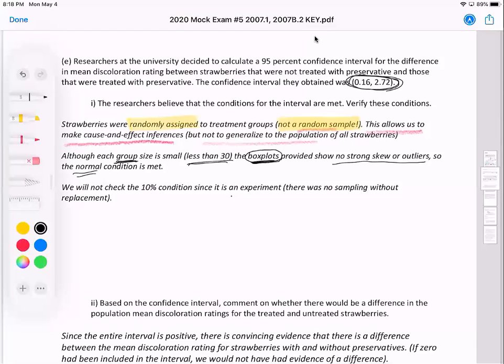In the box plots that you gave me, neither one of them has strong skew or outliers. And then lastly, we will not check the 10% condition since it's an experiment. So typically with experiments, it's safe to avoid all talk of independence. Now, if it's an observational study, a random sample, you should check the 10% condition. But I'd recommend not talking about independence for safety's sake.